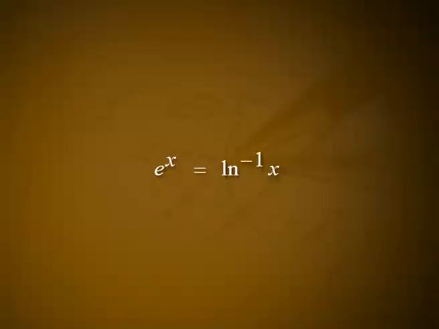Since log inverse of x is defined for all values of x, the equation e raised to x is equal to log inverse of x gives a way to define e raised to x for irrational values of x that is consistent with the values that e raised to x has when x is rational. In other words, we can define e raised to x for all values of x by the following rule.